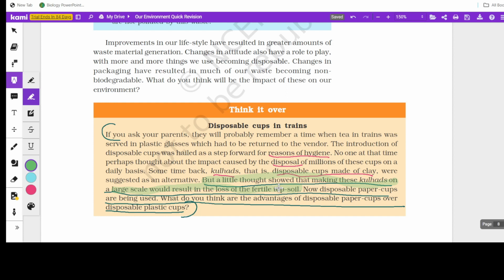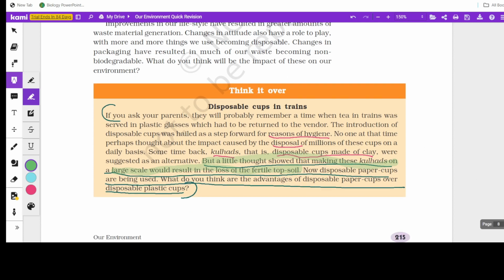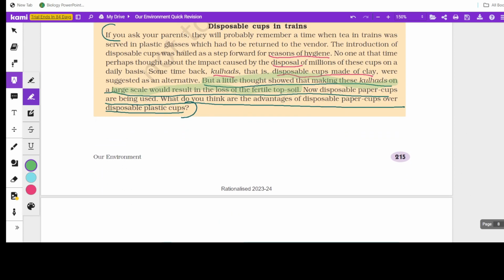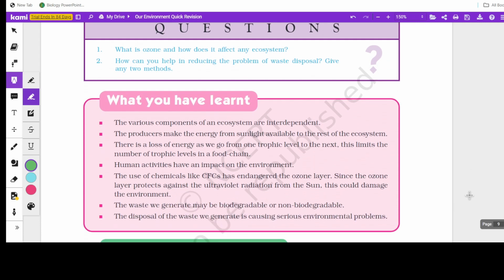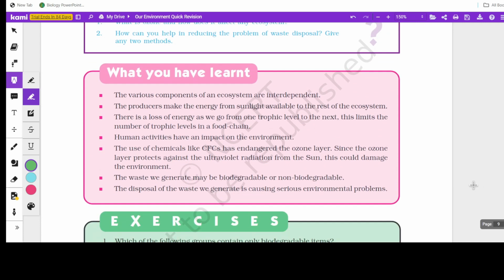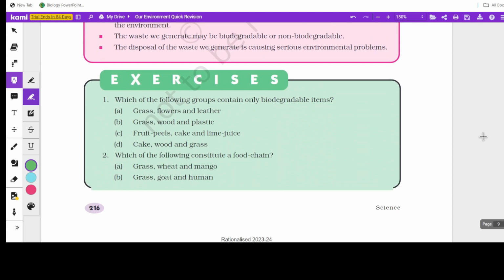What do you think are the advantages of disposable paper cups over disposable plastic cups? Paper cups are mostly degradable, but we must think over it. Are the paper cups which we use degradable? Yeah, it's a matter to debate. Fine. So these are the important questions we talk about here.